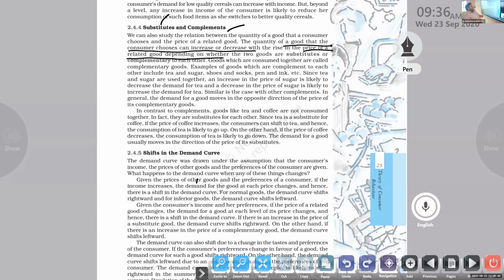Again, the next one: the price of petrol is increasing like anything, so people will stop using private vehicles. Instead of that, they will go for public transportation. So these are the differences between substitutes and complementary goods. Hope you understood that, right? Is that clear or not? Yes, sir.